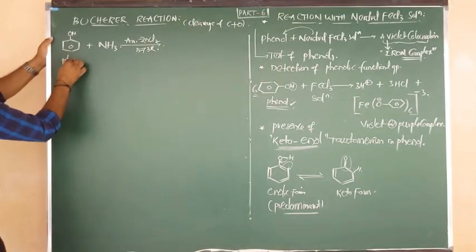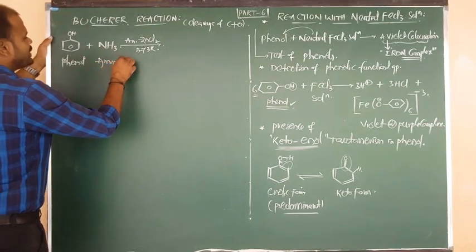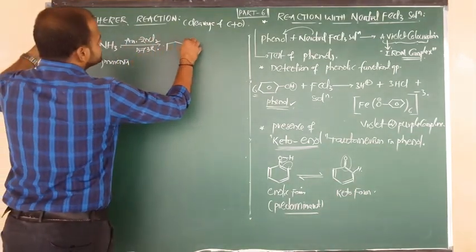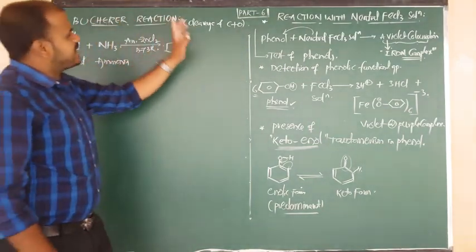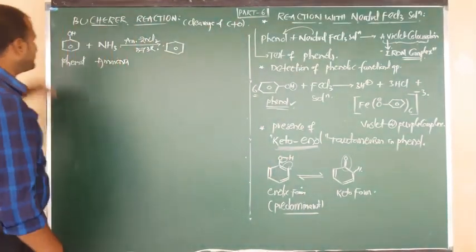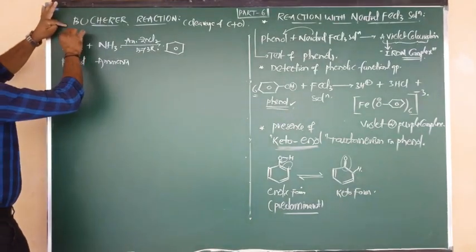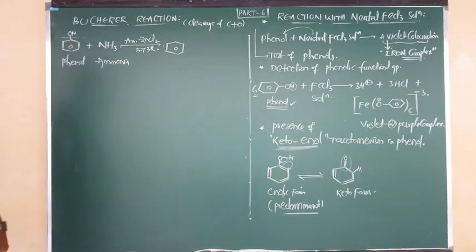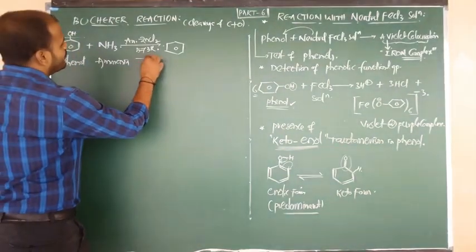So what is the reactant here? Phenol, reacting with NH3, that is ammonia, in the presence of anhydrous ZnCl2 at 573 Kelvin. It gives the product, which is benzene-based. Now listen carefully. In the Becquerel reaction, which type of bond cleavage is going on? That is nothing but C-O cleavage. C means the carbon of phenol, O means the OH group. So we have to cut this bond from here. C-O cleavage. Now such OH combines with H plus and is removed in the form of a water molecule.